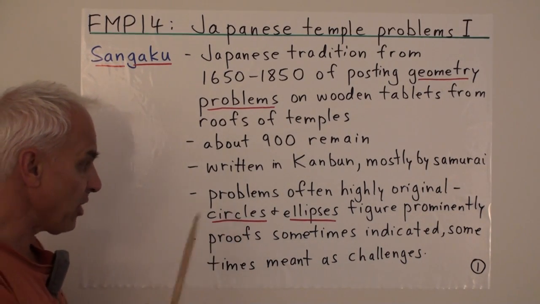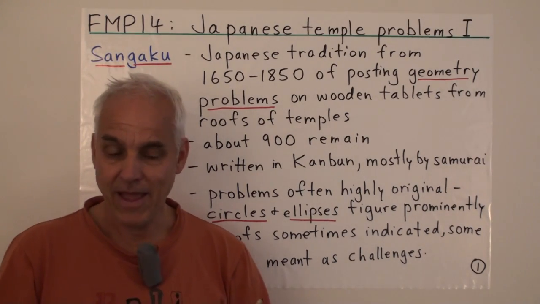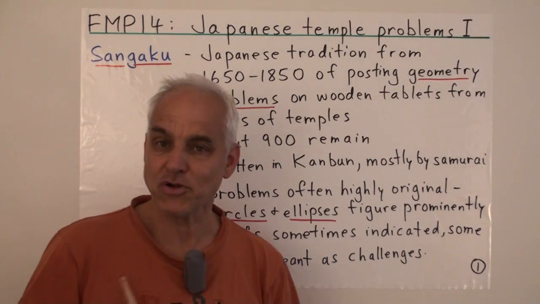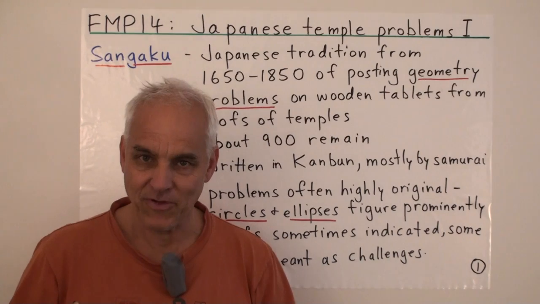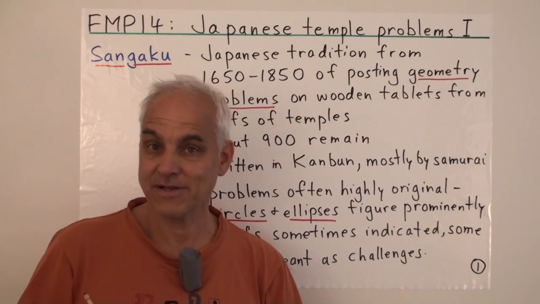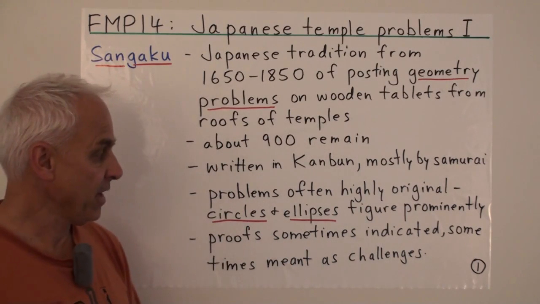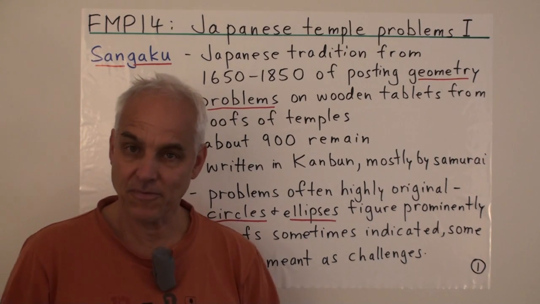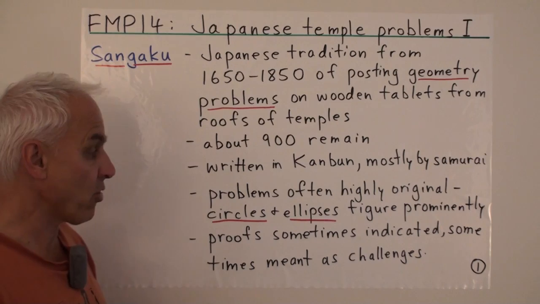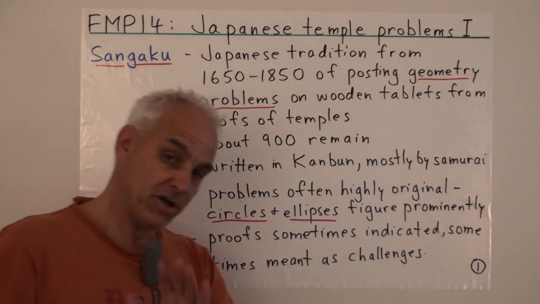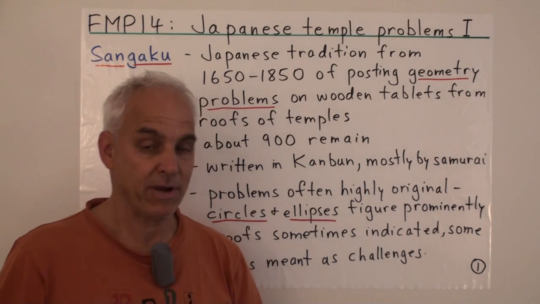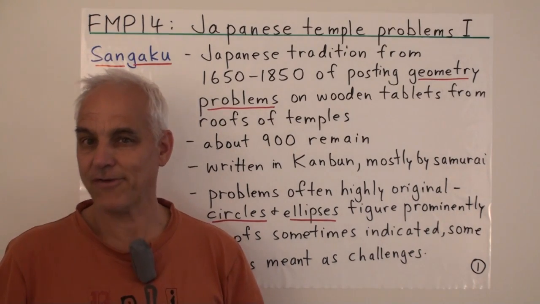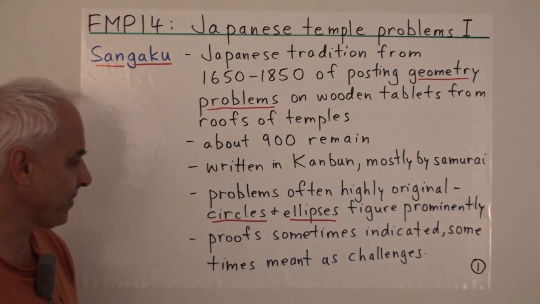The problems were actually often quite original and are a marked departure from the kinds of geometry problems that we find in Western texts. These problems often involve circles and ellipses very prominently, and some of them are quite elaborate. The one we're going to talk about today is a relatively simple one, but later on in the series we'll also tackle some more challenging ones.